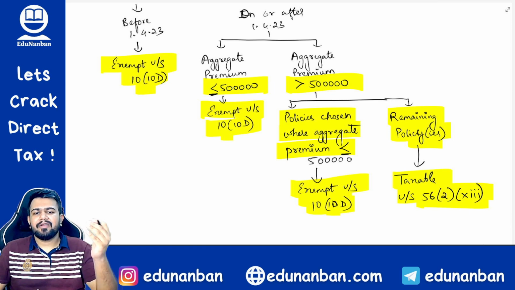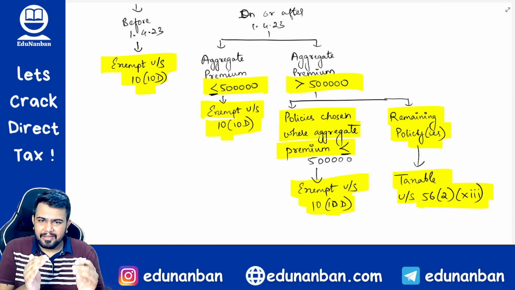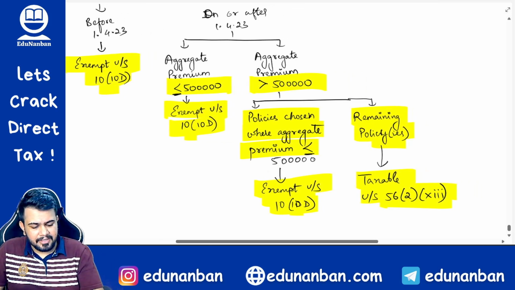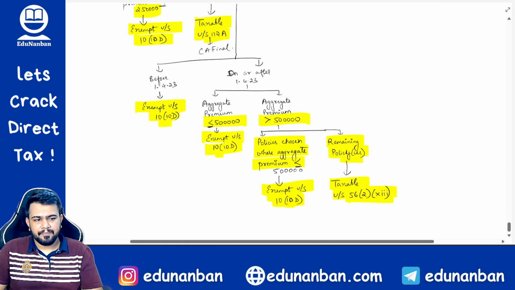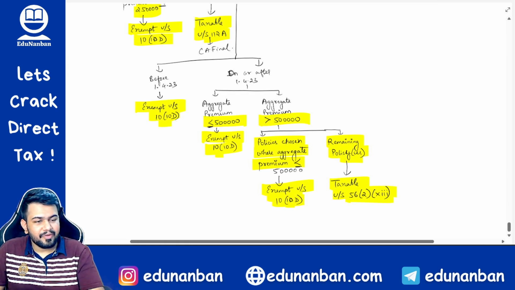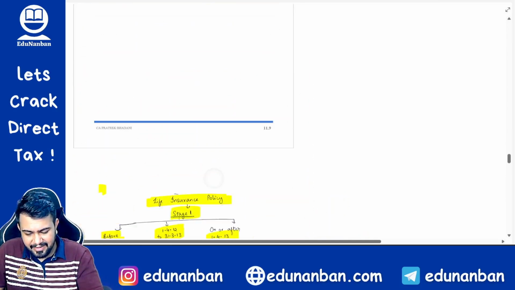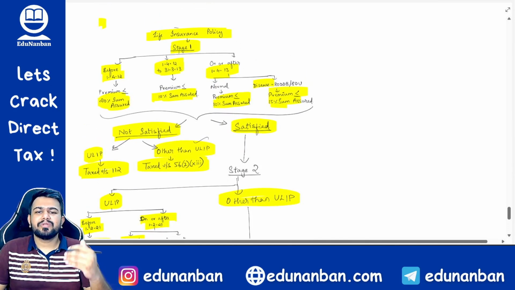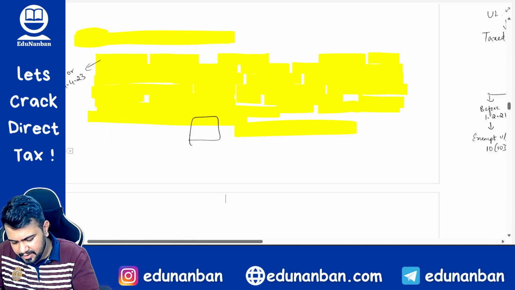If it is above 5 lakh, then up to 5 lakh you can claim as exemption. The remaining policies will be taxable under section 56(2)(x). Got my point? 25 minutes discussion we have had on this topic. I hope you are crystal clear with the concept, and with this table, you just go through this table once again, you will be even more crystal clear.